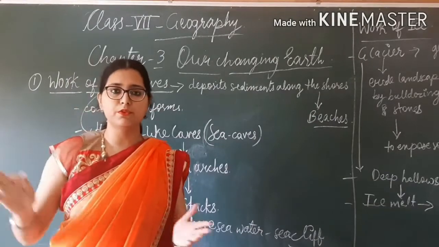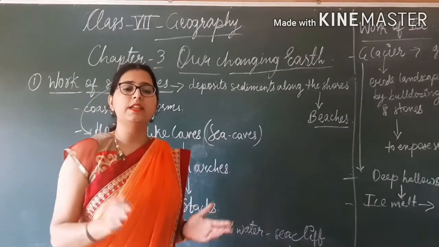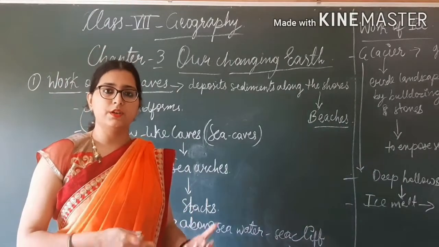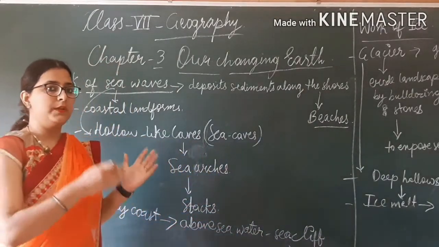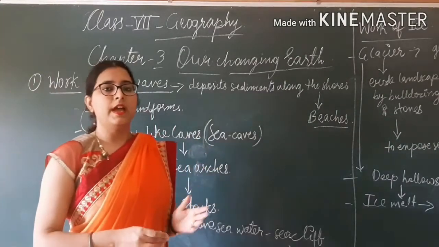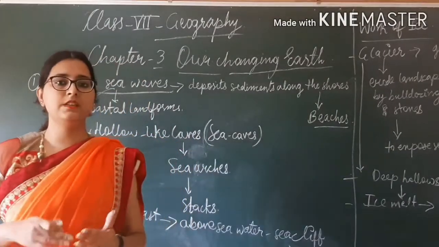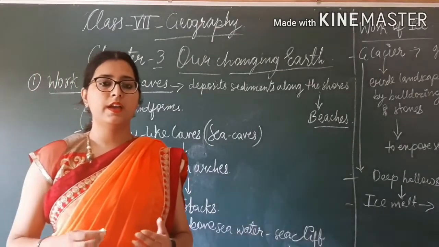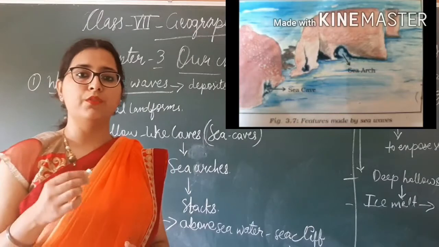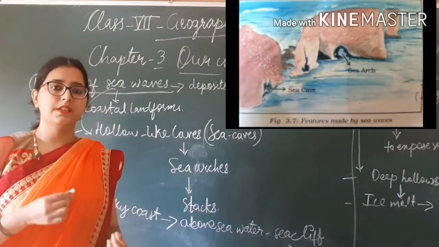When the waves move, when the water moves, it carries some sediments along with it, and they get deposited over time. And when they get deposited, they take the form of coastal landforms. And when these waves continuously go on and hit the rocks, the rocks break down and take the form of caves, and that is known as sea caves.